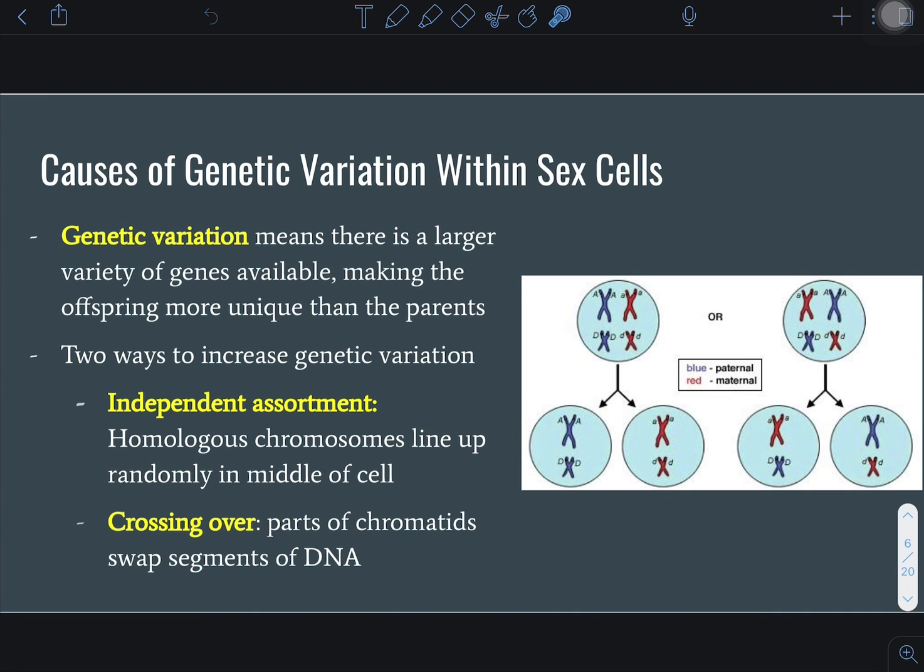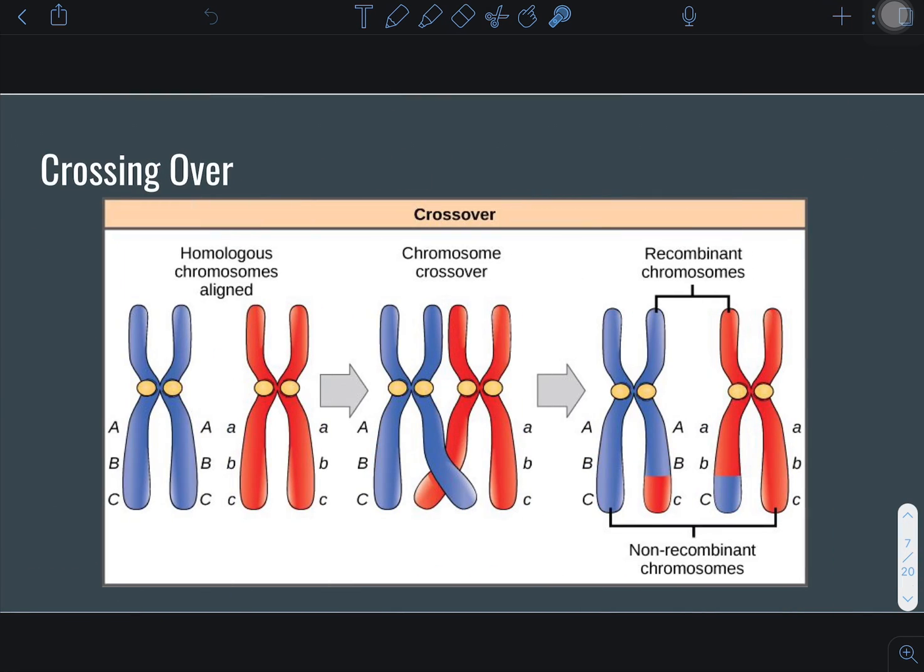The other thing we can talk about for genetic variation is crossing over, where parts of the sister chromatids actually swap during meiosis, and we'll show you that right here. Here's a homologous pair of chromosomes. There is a certain section right here where, notice, blue and red are crossed over and then they swap.